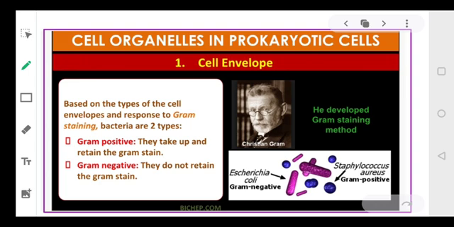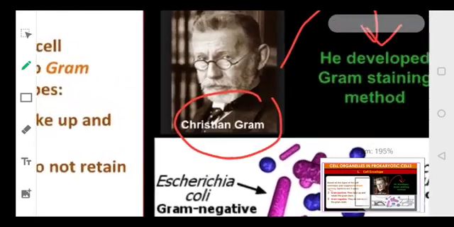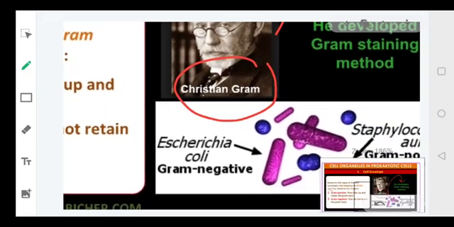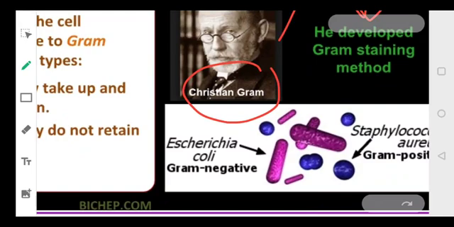Now, depending upon the type of cell envelope, there is the response to Gram staining. Dear student, there was a scientist named Christian Gram, and he developed a technique which is called the Gram staining technique, procedure or method. If you look at the second picture, the bacteria that take up the stain turn dark bluish, while the bacteria, like E. coli, that do not take up this stain are referred to as Gram negative, and they appear pink.